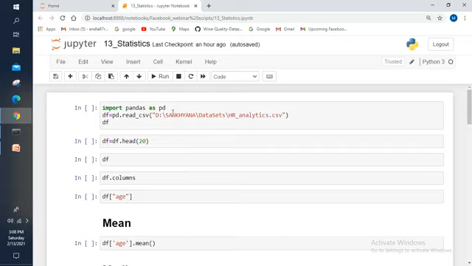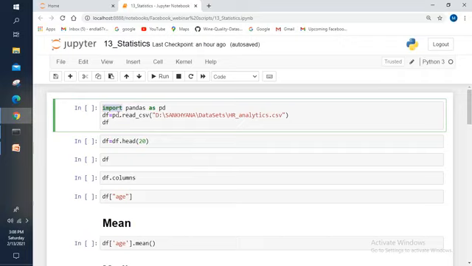Here I import pandas by using this import keyword. I have taken an alias name for that as pd. From that pandas library, I am taking the read_csv function. I am passing a file path through this read_csv function. I am storing the entire data into the variable named df. Right, now let me execute it and let me show you.